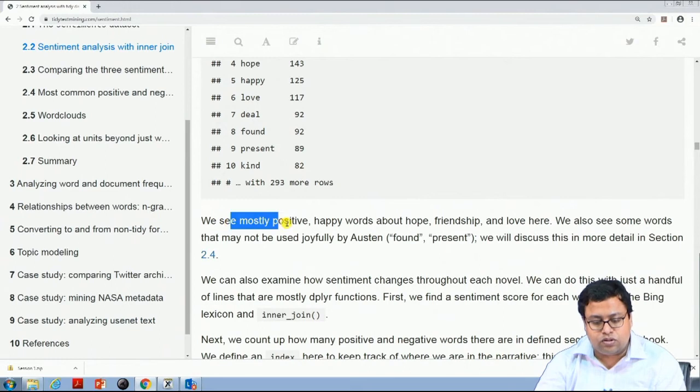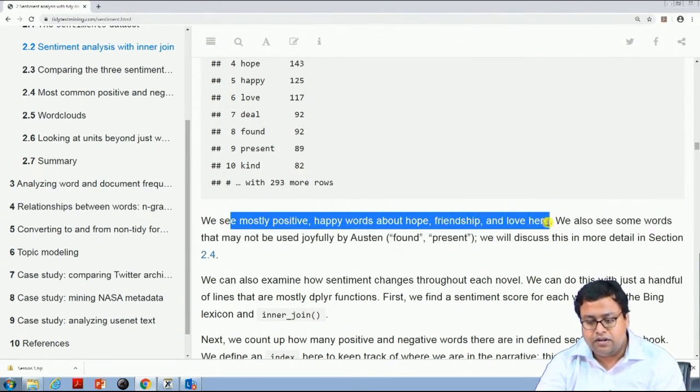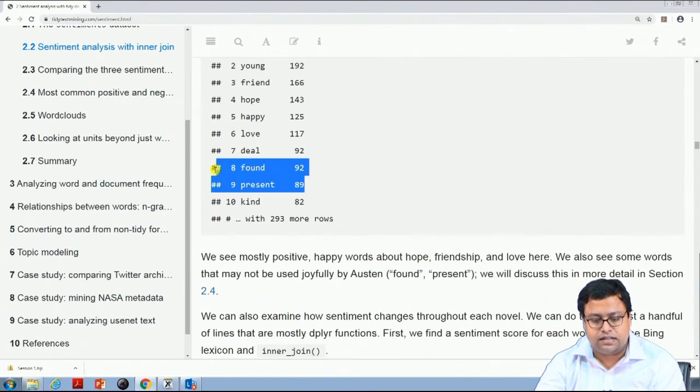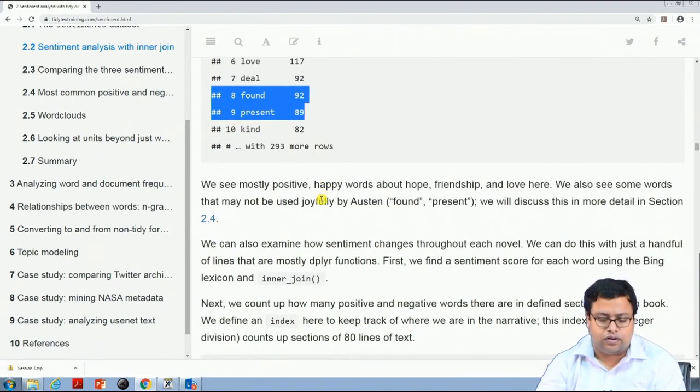So, we see mostly positive happy words about hope, friendship and love here. We also see some words that may not be joyful by Austen, for example, found or present. These words may not be. Present can have a different meaning. It is, but found, I do not know whether that is actually joy related or not.